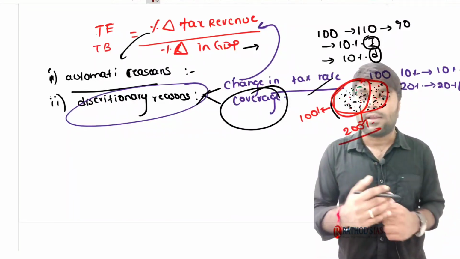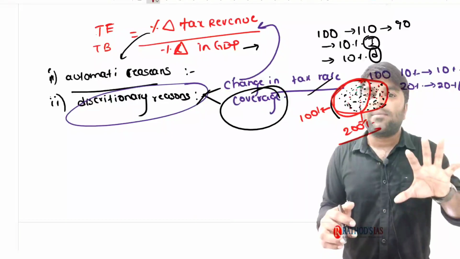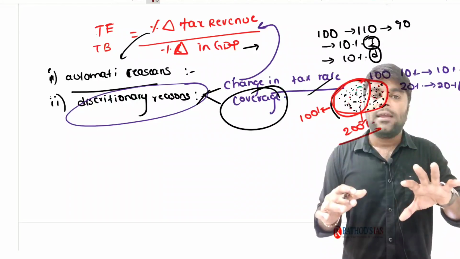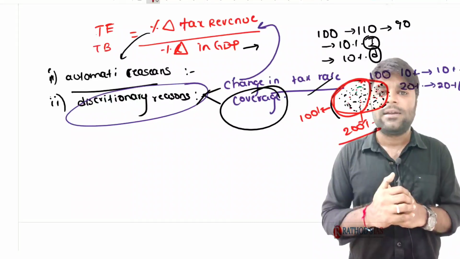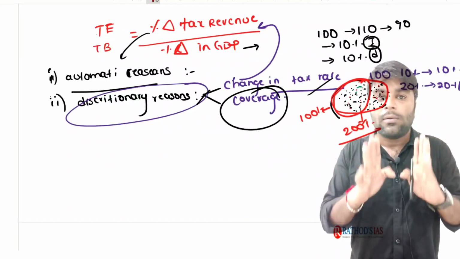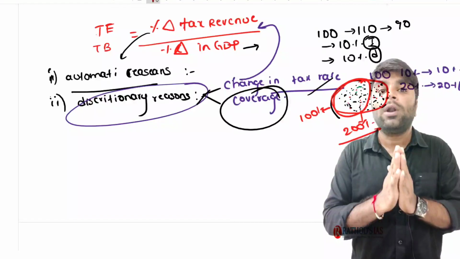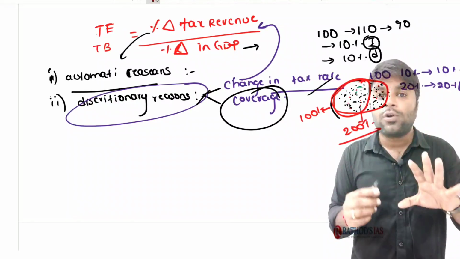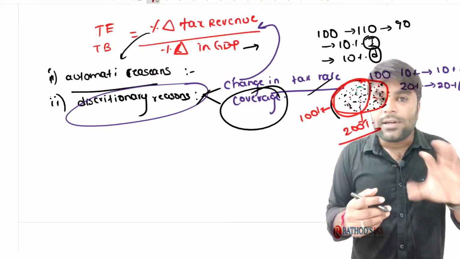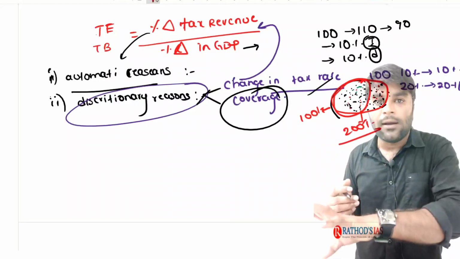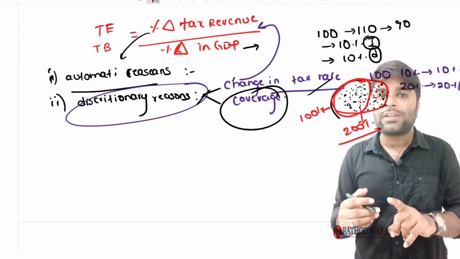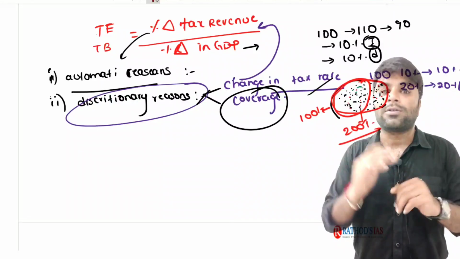Take the example of agriculture. Niti Aayog has recently recommended to the government of India something. I have already told you in the previous classes, the states have one and only one direct tax power, that is to impose income tax on agricultural income. It is the one and only direct tax power for the state governments given by the constitution.